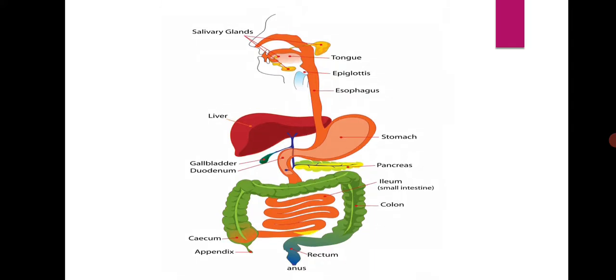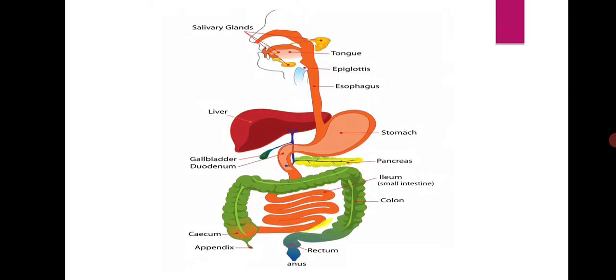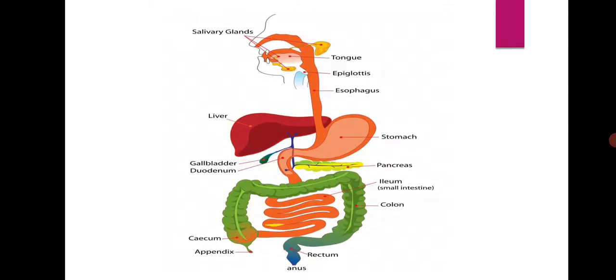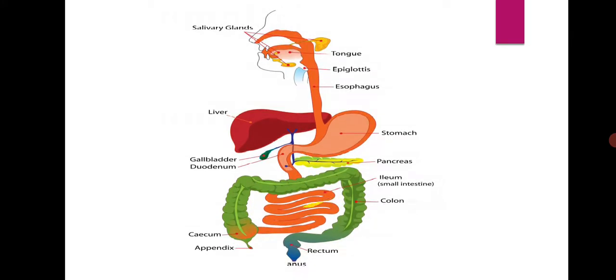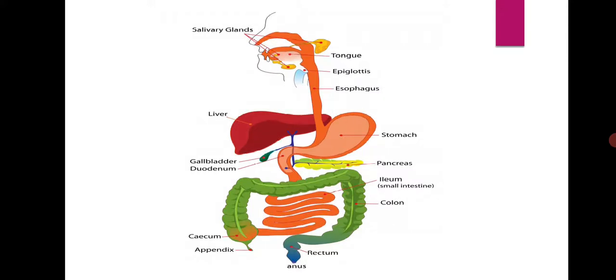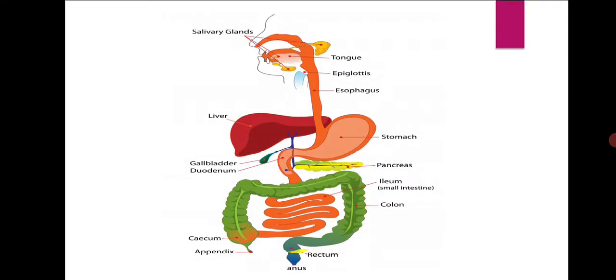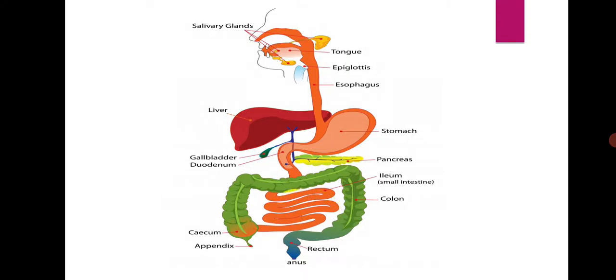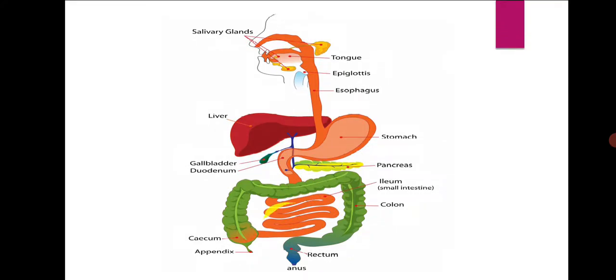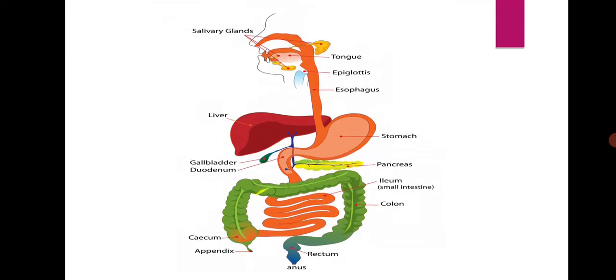Small intestine. This is the longest part of the alimentary canal. It is the site of the complete digestion. Here the carbohydrates break down completely into glucose, and fats into fatty acids.